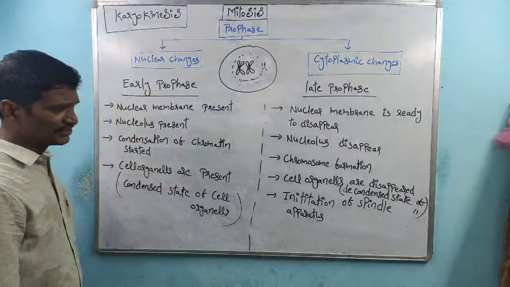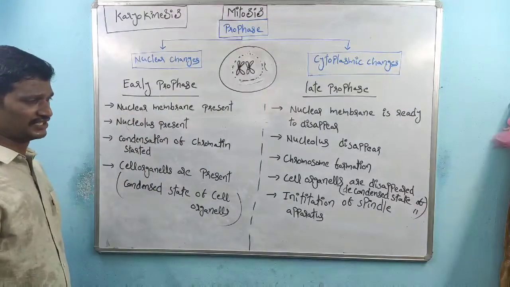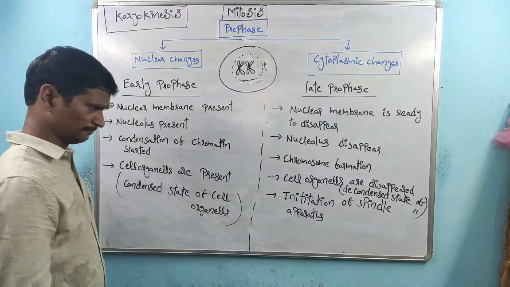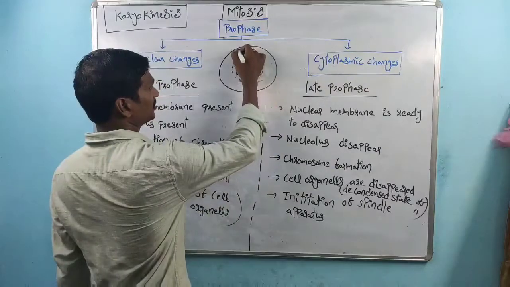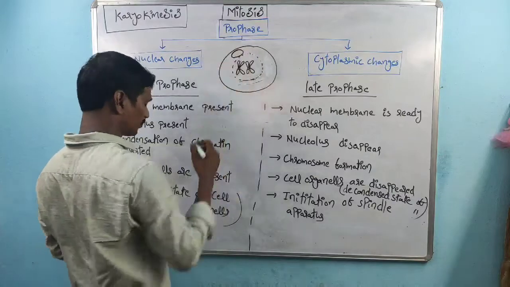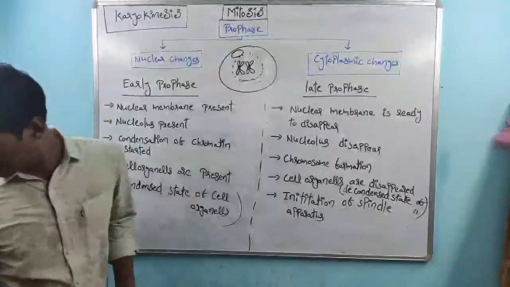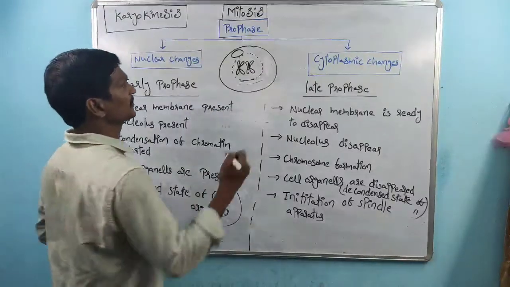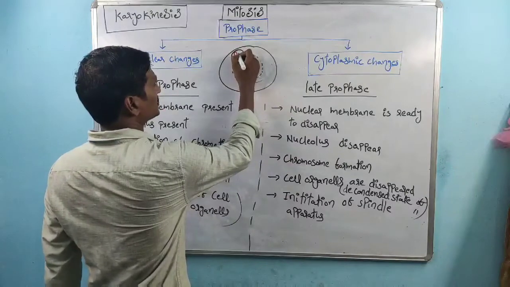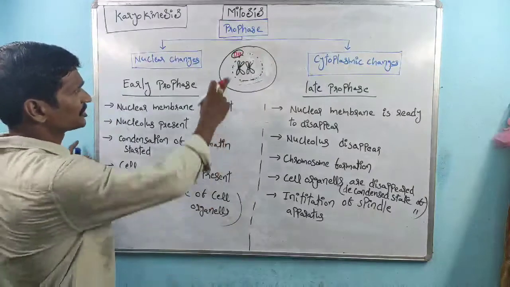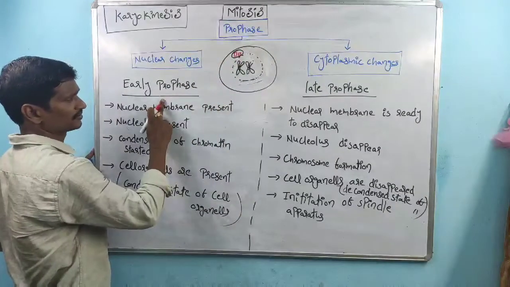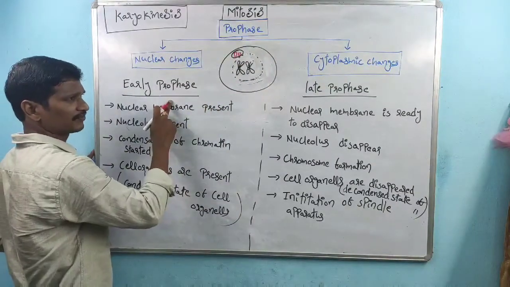Here is the initiation of the spindle apparatus. Remember, we know about the centrosome structure. This is the centrosome structure, with cylindrical structures that are perpendicularly present. This structure is seen in early prophase.